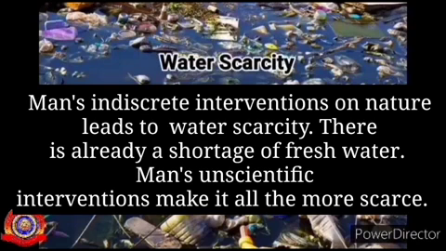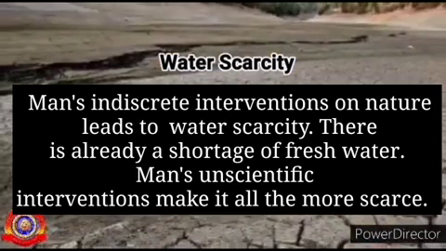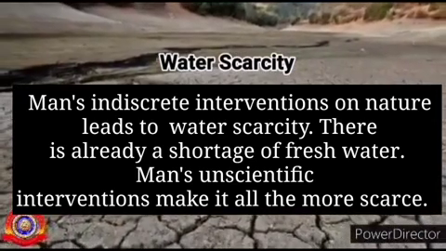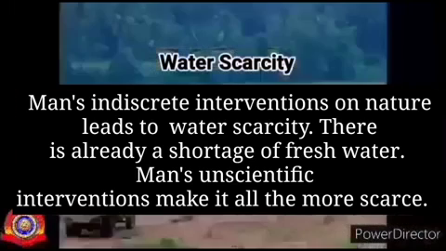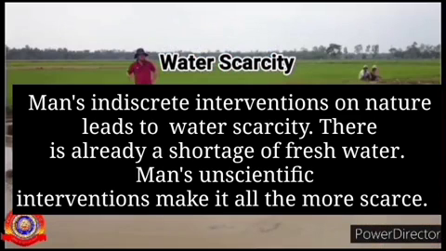Water scarcity. You have understood that man's indiscreet interventions on nature leads to water scarcity. There is already a shortage of fresh water. Man's unscientific interventions make it all the more scarce.